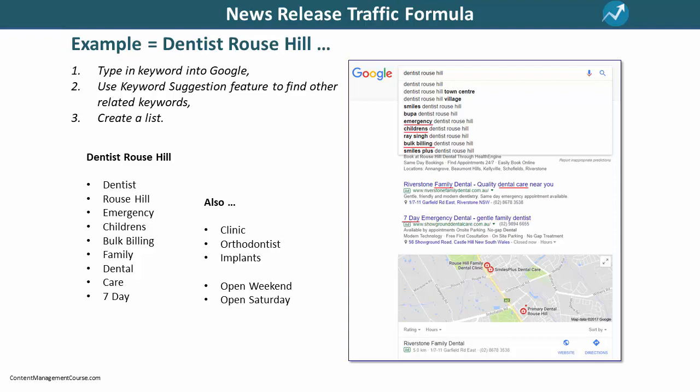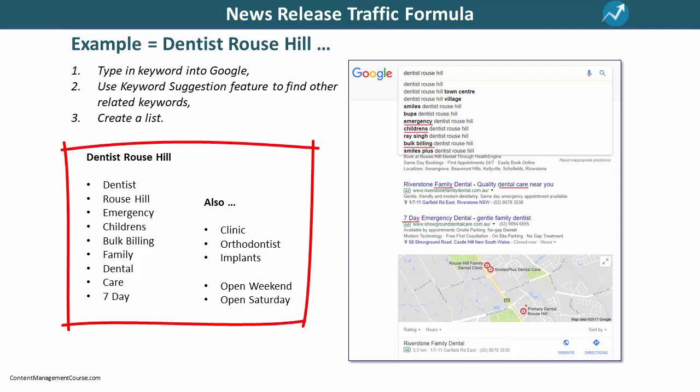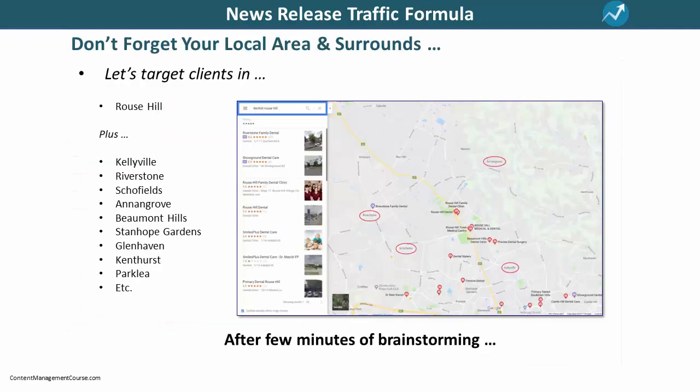So, for this example, some of the keywords you can see that I have added to my KASH list include words like dentist, Rouse Hill, emergency, children's, bulk billing, family, dental, care, and 7-day. Also, clinic, orthodontist, implants, open weekend, open Saturday, and so on. Okay, so far so good. Now, we have a list of related keywords and neighboring areas and surrounds.